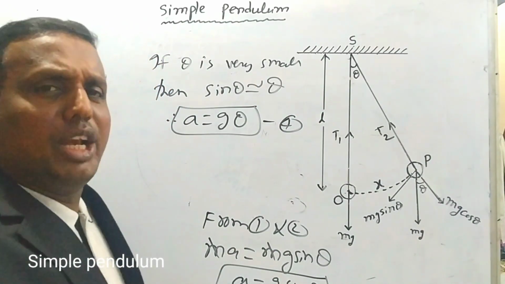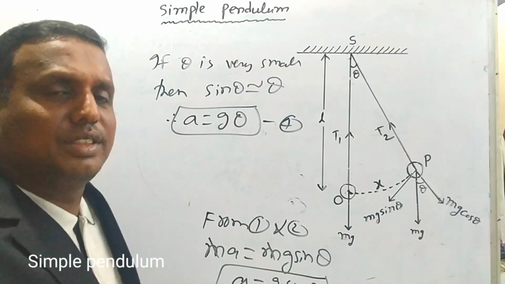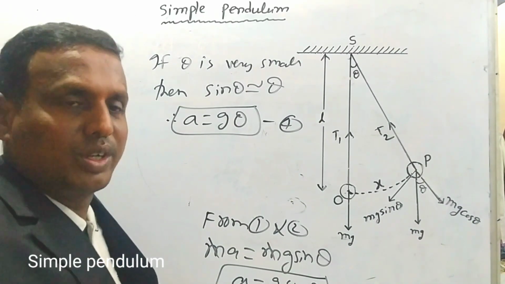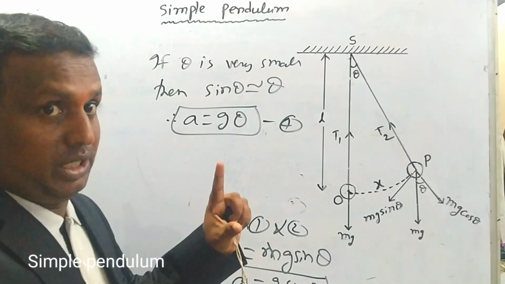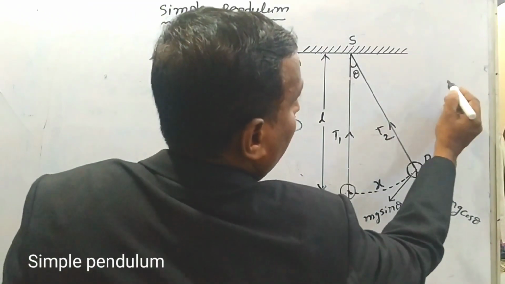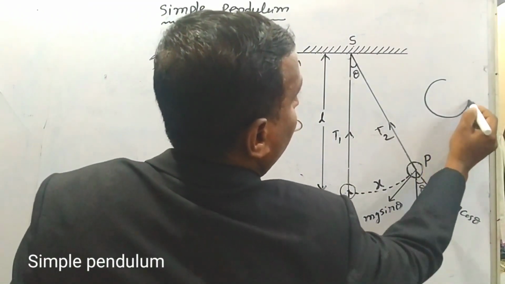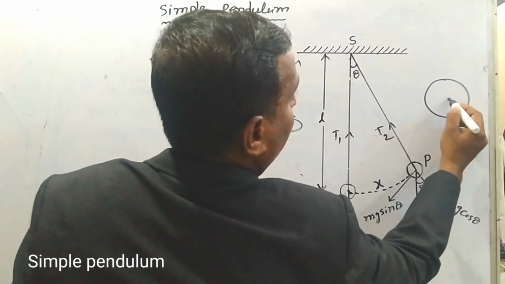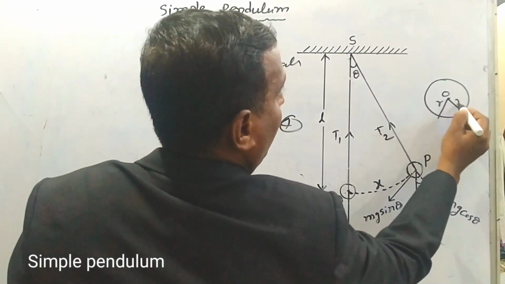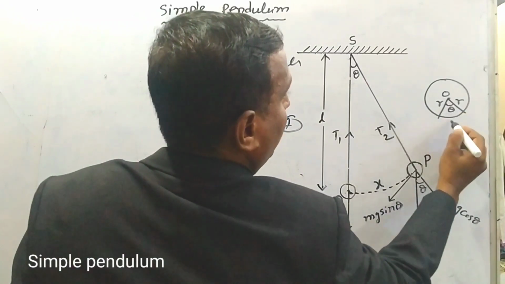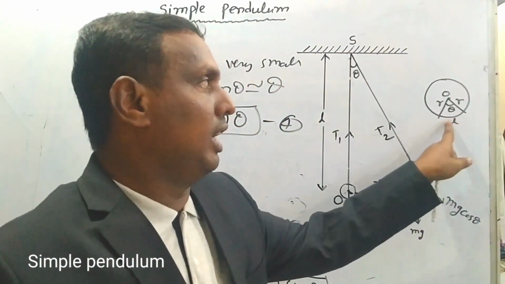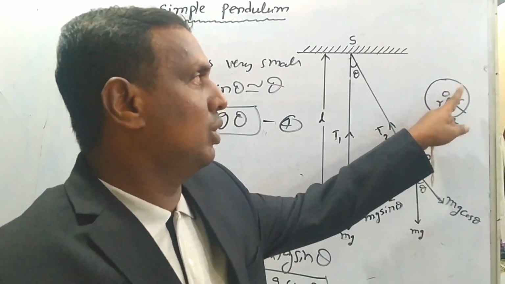Now, my dear students, in geometry we have one formula for the arc. We got a equals g theta, be careful. For example, we take a circle with center O and radius R, this angle is theta, and L is the length of the arc.